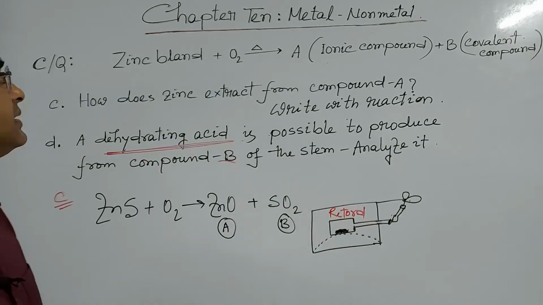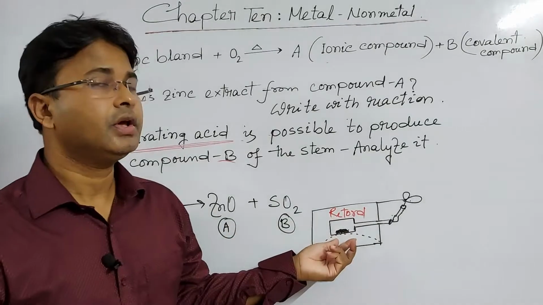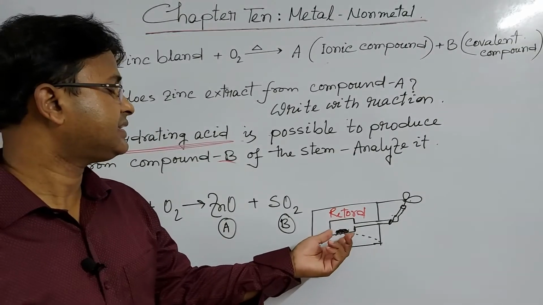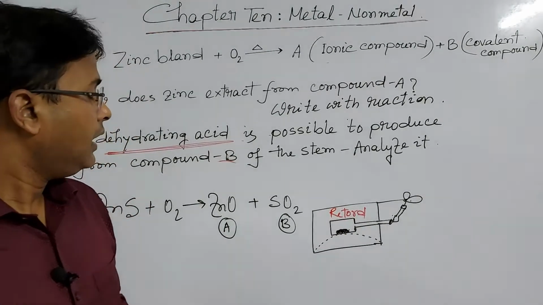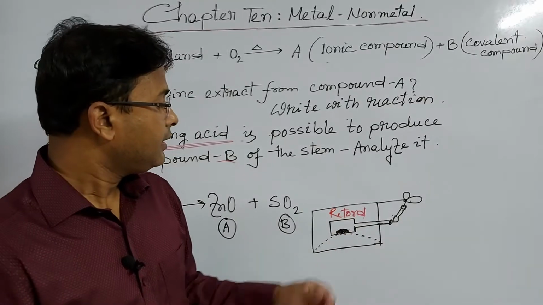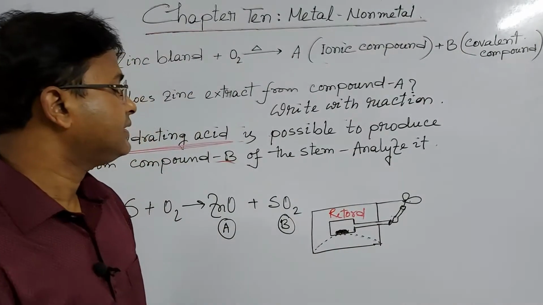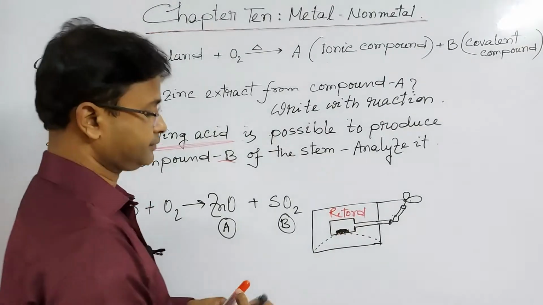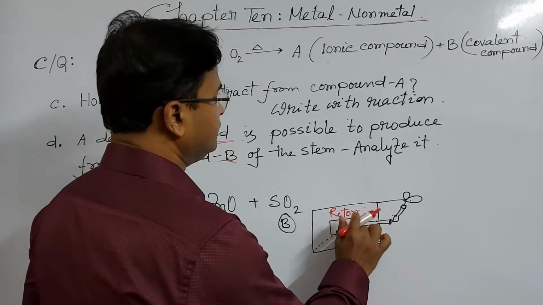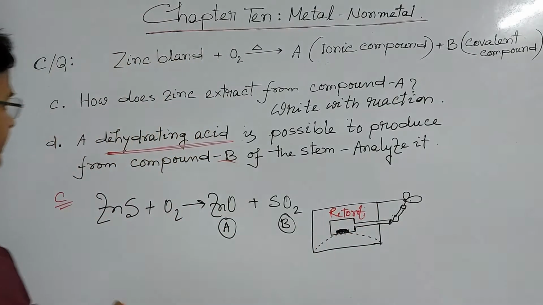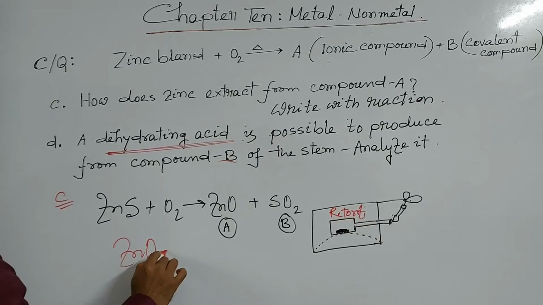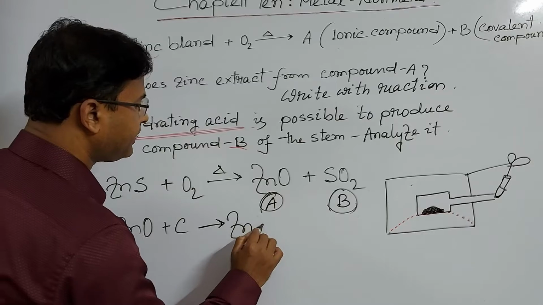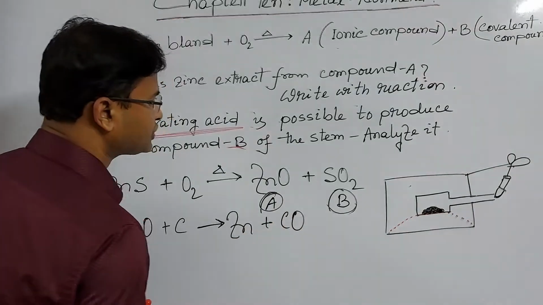For this purpose, zinc oxide is mixed with coke, and the mixture is heated by natural gas for a minimum of 24 hours in a retort. Then zinc oxide is reduced by coke to produce zinc metal and carbon monoxide.